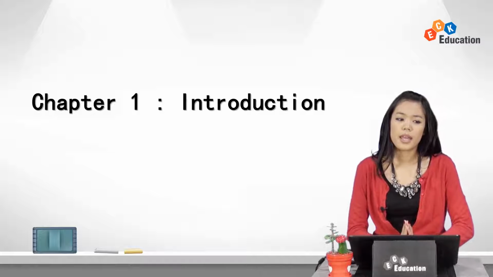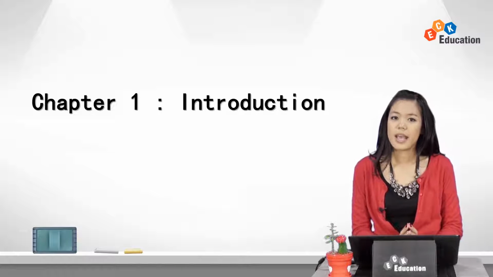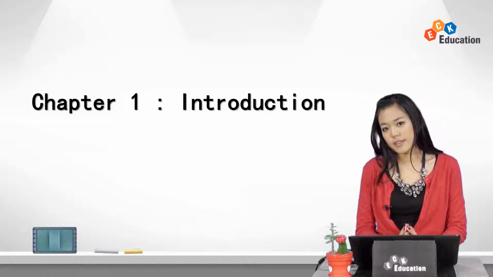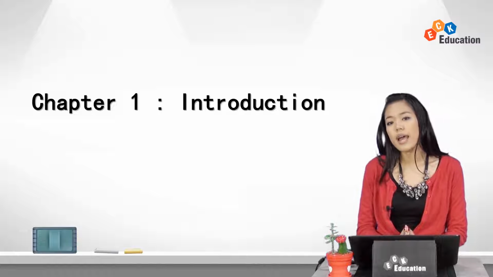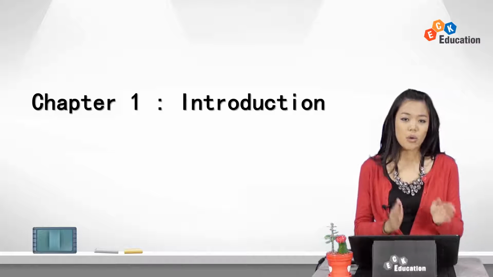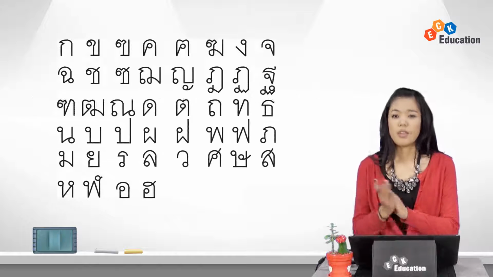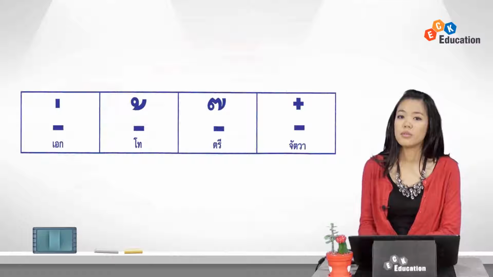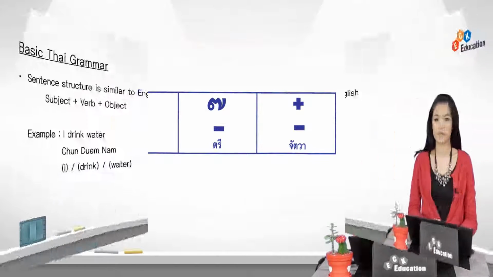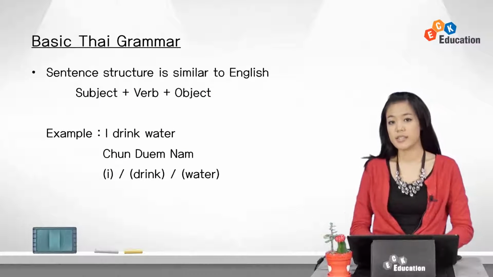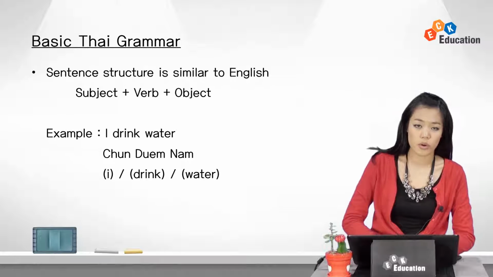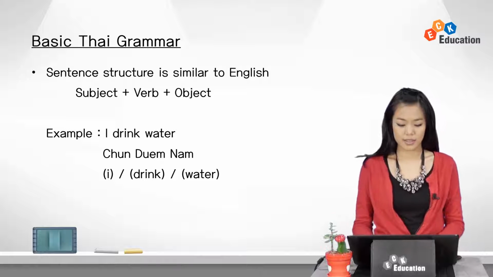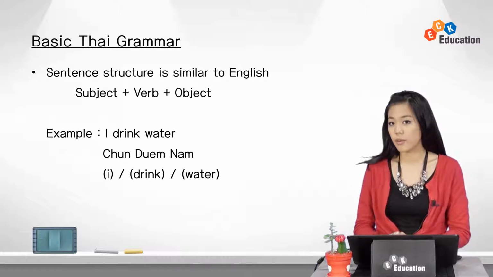But before we begin, I would like to introduce you to the basics that you should keep in mind when you learn Thai. Thai is a language spoken by 65 million Thais, and it is a tonal language in which each syllable has its own meaning according to the tone. There are 44 alphabets and 32 vowels, and also 5 tones with 4 tone markers. For the grammar, Thai has similar sentence structure and word order to English, which is subject, verb, and object. For example, I drink water.